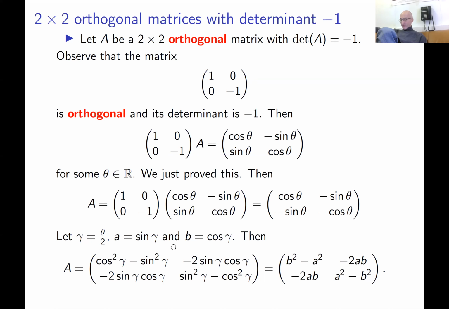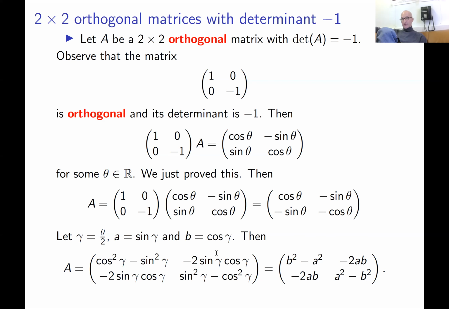So instead of theta, let me introduce the angle theta over 2, call it gamma. And let me call sine gamma A and cosine gamma B. So we substitute twice gamma instead of theta,